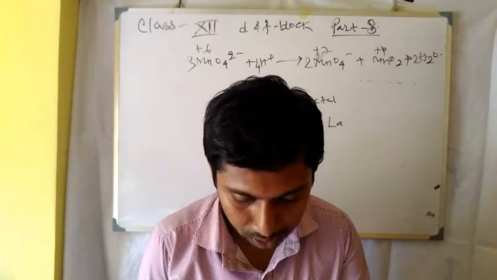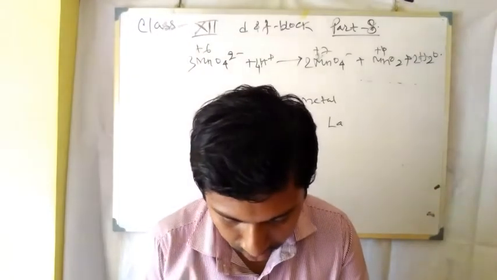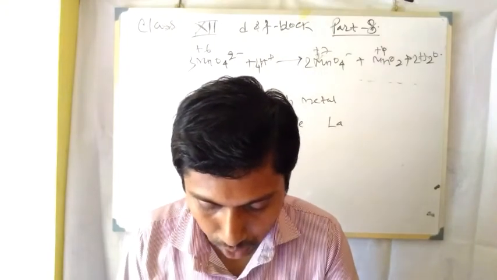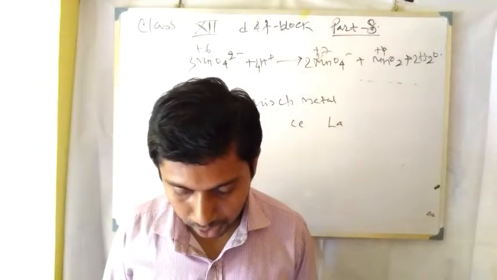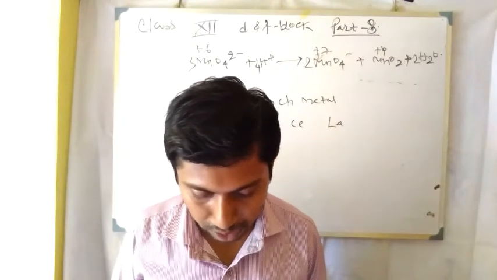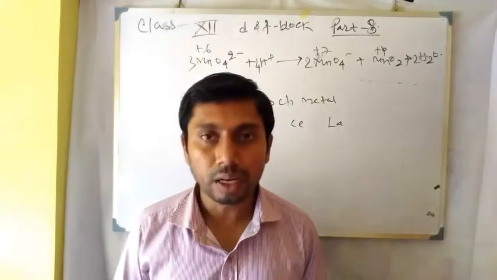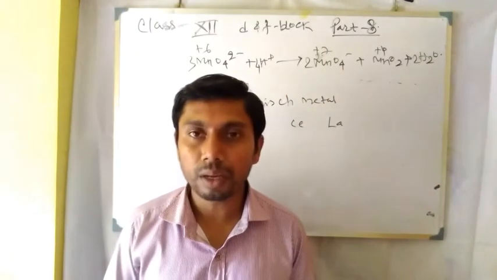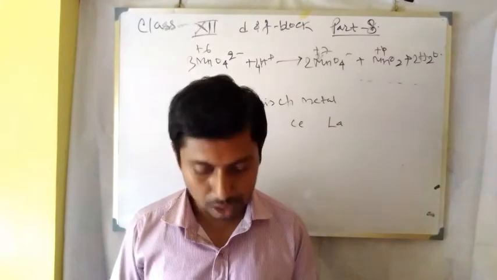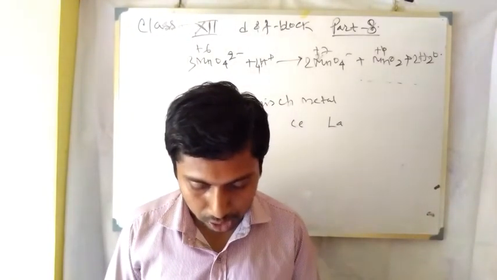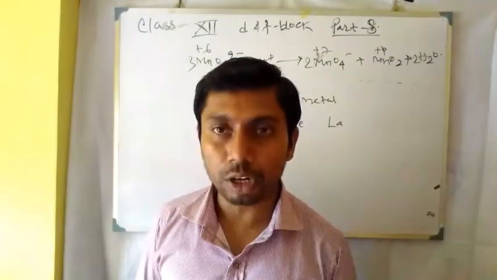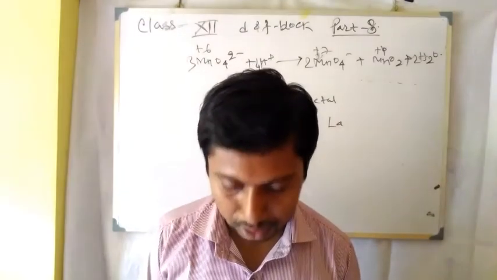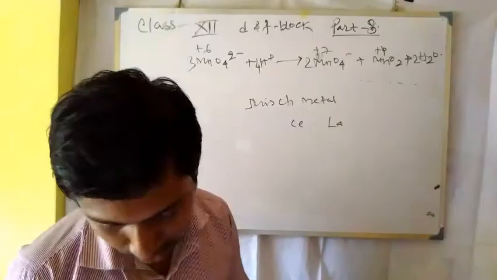Besides these, there are more questions: how many unpaired electrons are present in the Mn2 plus ion, and how do you influence the magnetic behavior of the Mn2 plus ion? Magnetic behavior means whether it is diamagnetic, paramagnetic, etc. Magnetic behavior is calculated from the electronic distribution, and the number of unpaired electrons can be calculated for Mn2 plus. Just follow it.